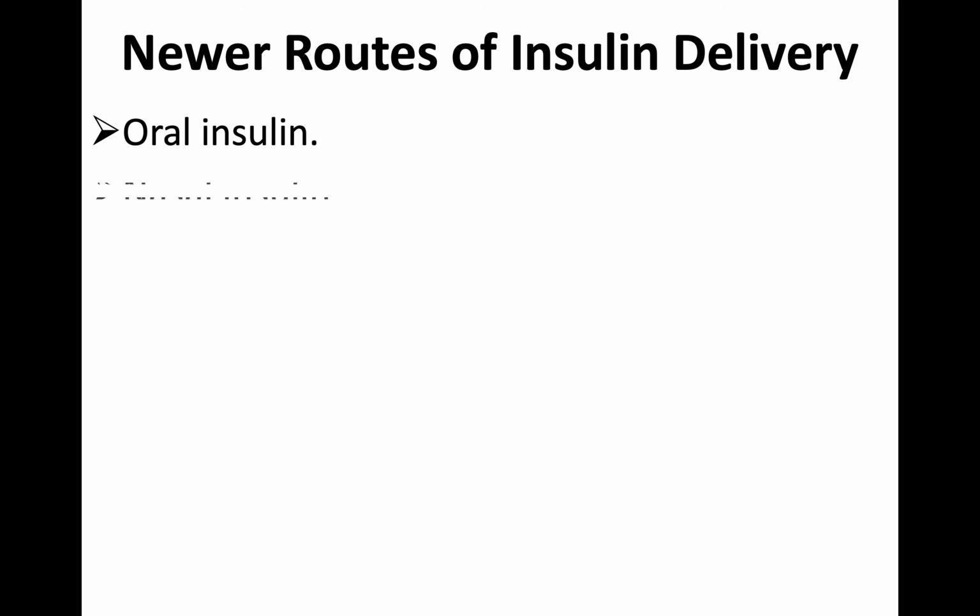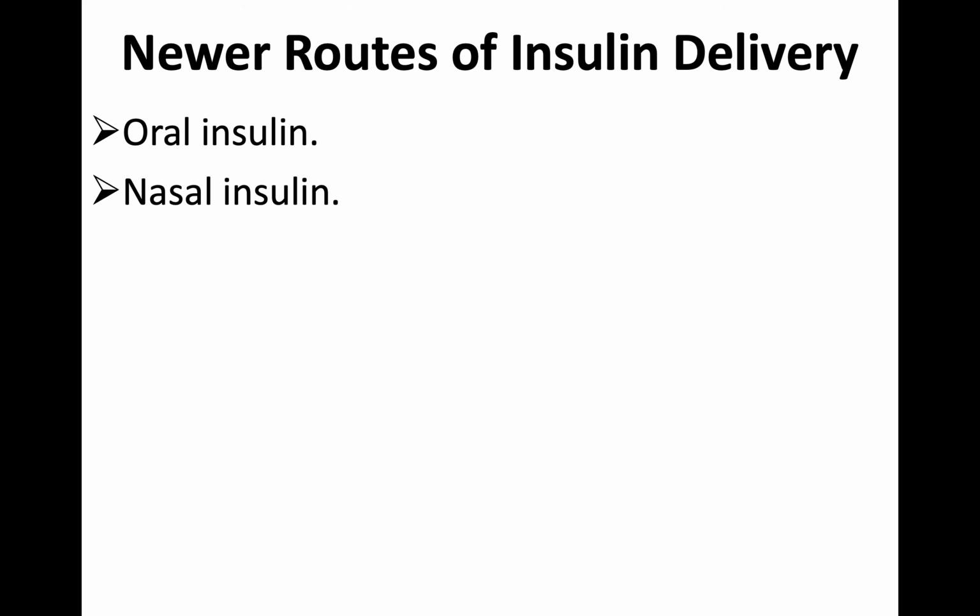Now, as I told you, some other routes: oral insulin and nasal insulin. See, oral insulin is always difficult, but as far as medicine is concerned, the most convenient route of administration is oral. As you have already discussed, oral is very cheap, very convenient, anybody can take it, and many advantages are there, though it has some drawbacks. Can you just recollect what the drawbacks of oral administration are? But unfortunately, insulin happens to be a protein and cannot be given orally.